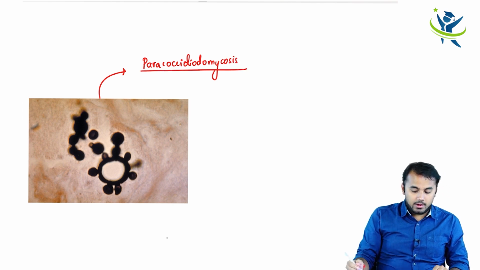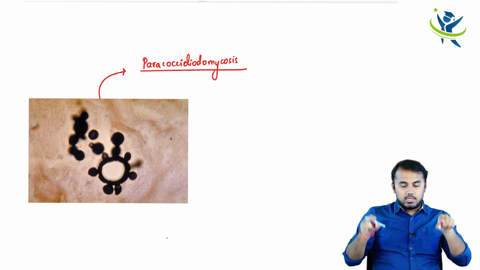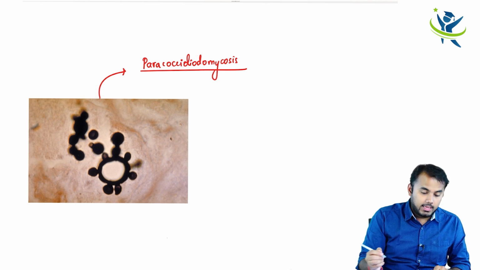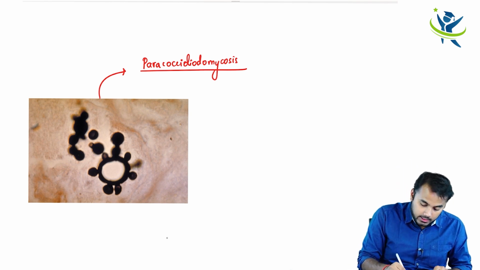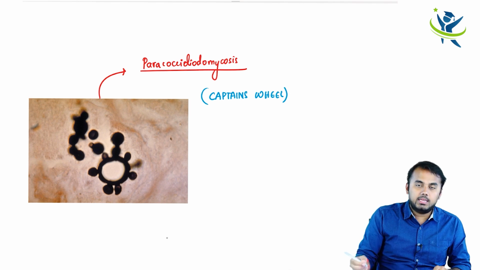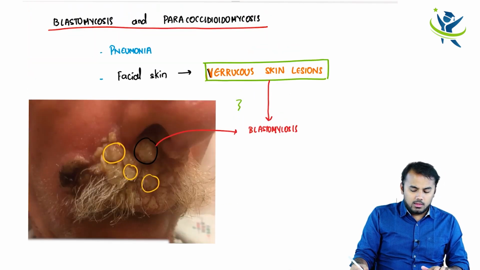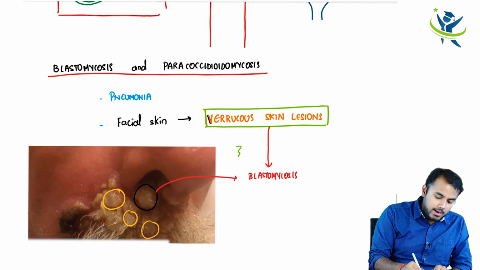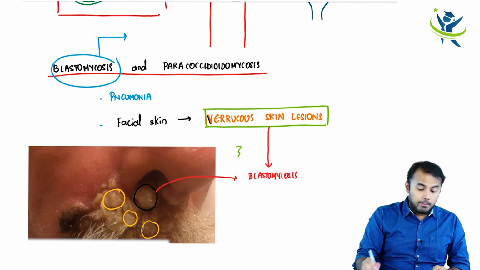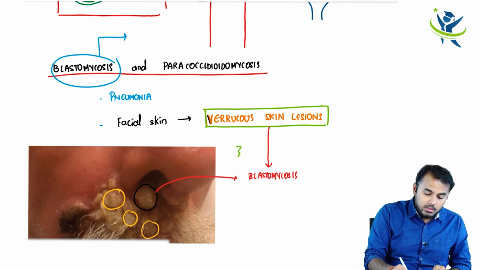right? Why is it called para? Because you see the budding yeast surrounding the ring over here. So this looks like a ship wheel. I mean, this looks like a captain's wheel ring, right? Captain's wheel budding yeast, right? In the same way, the picture is not given, but in blastomycosis, what type of histology will you find? That is broad based budding yeast. What is that name? That name is broad based budding